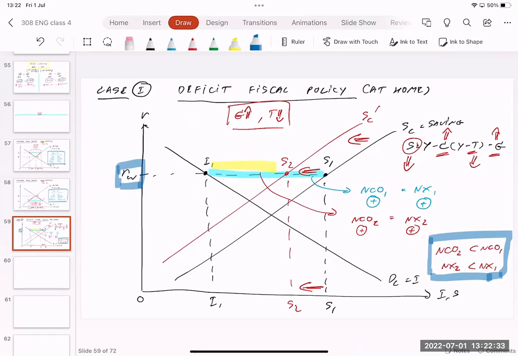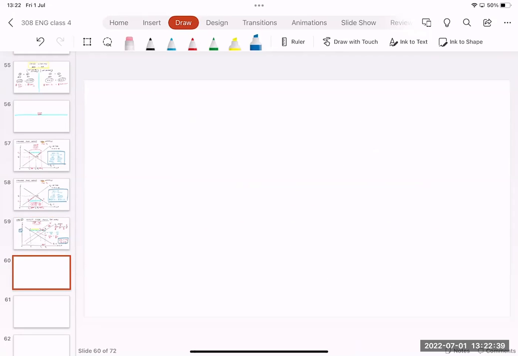So this is case number 1, and then we're going to go to case number 2. Case number 2 is the same deficit fiscal policy as in case 1, but this one is abroad.